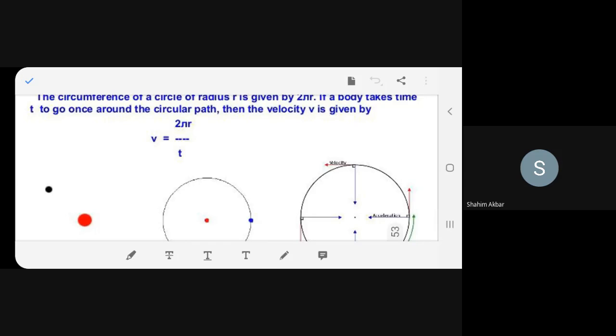It is distance upon time. What is the distance over here? 2 pi r. So velocity is equal to 2 pi r upon t. That's what we got. We got the formula of the circular motion. Any problem? No. So this is it.